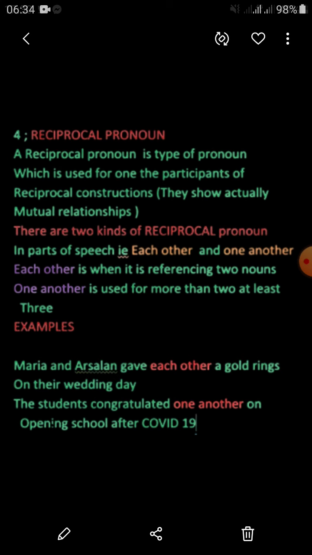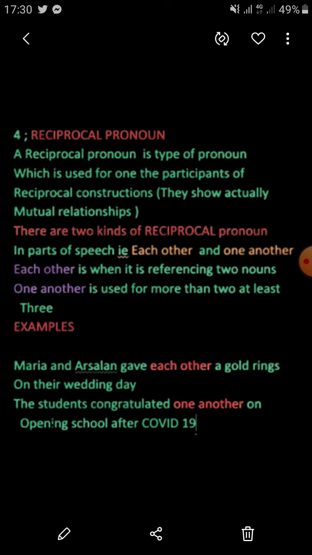Now look at examples. "Maria and Arsalan gave each other gold rings on their wedding day." Because they were two, the activity happened between two persons, so each other had been used. Second, "The students congratulated one another on opening school after COVID-19."